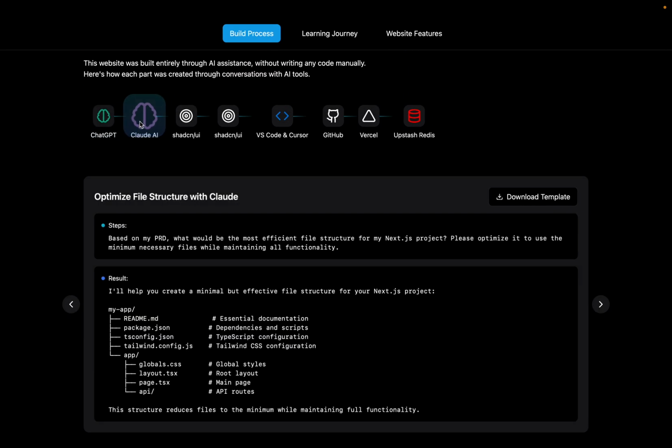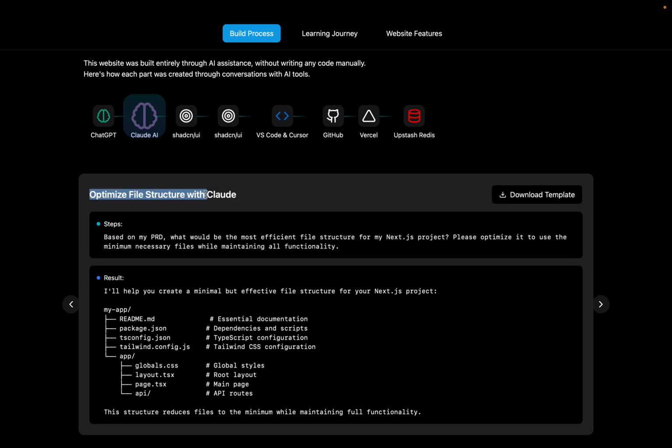You're gonna take this document into Claude AI, and Claude AI is gonna optimize your file structure. So basically, you're gonna paste the document, and then you say, based on my PRD, what would be the most efficient file structure? Please optimize it to use the minimum necessary files. Claude AI is gonna then optimize your PRD and build a very nice comprehensive structure for your app.